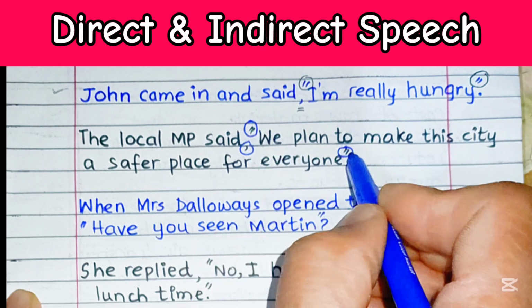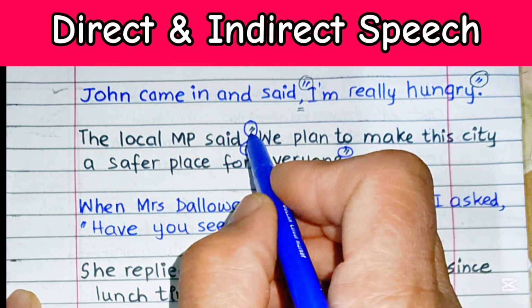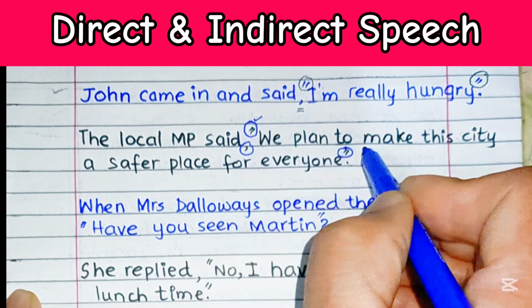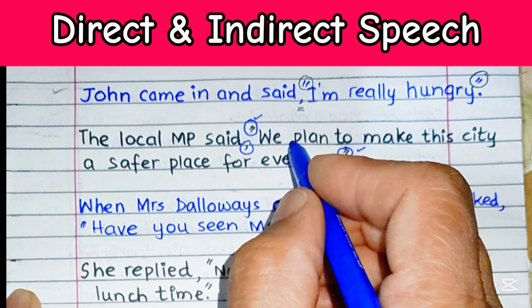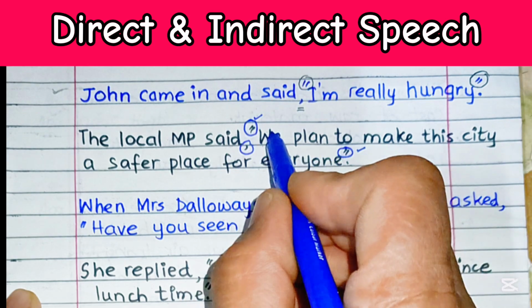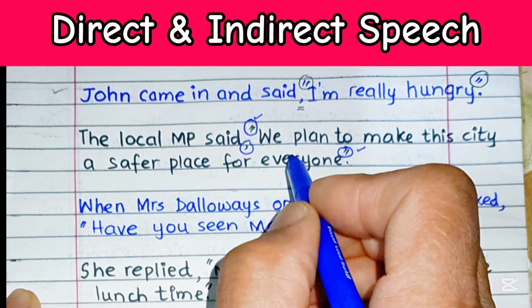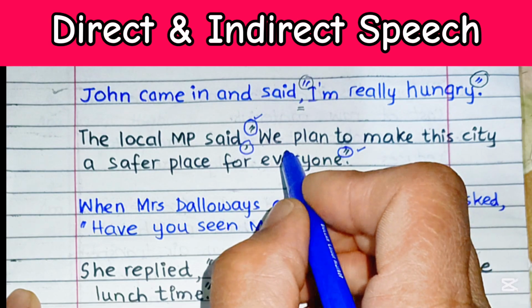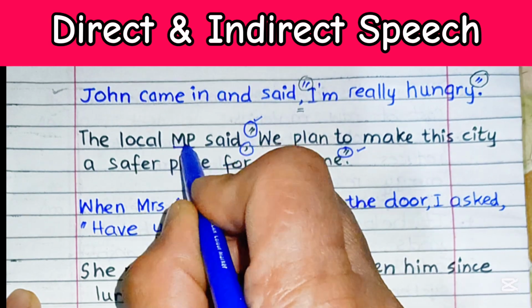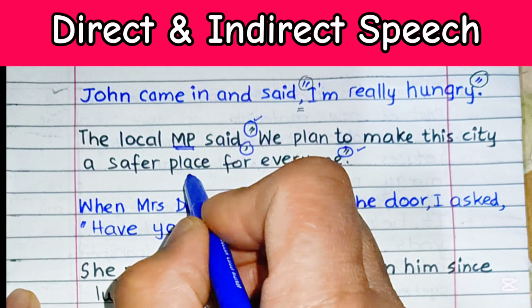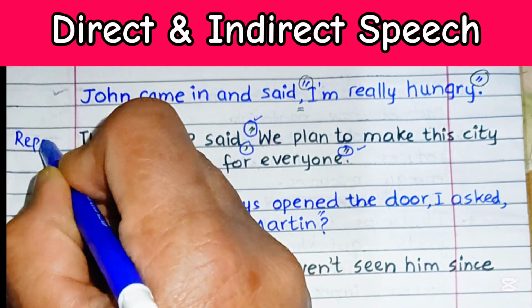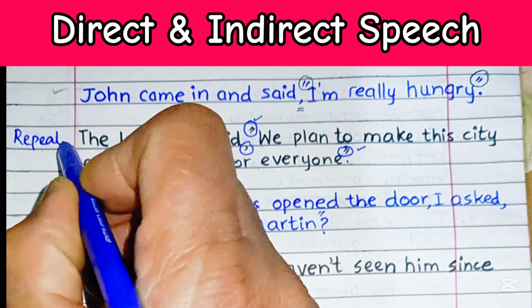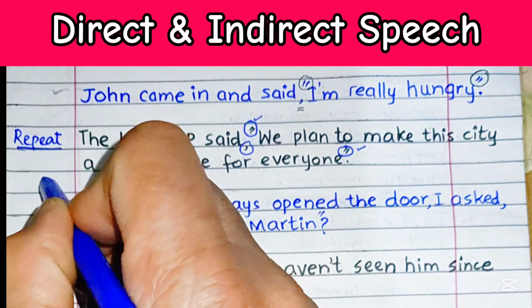These double quotation marks tell us that this is the actual wording, the actual utterance by the local MP, and we are actually repeating.